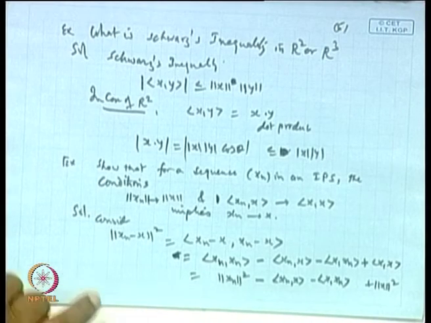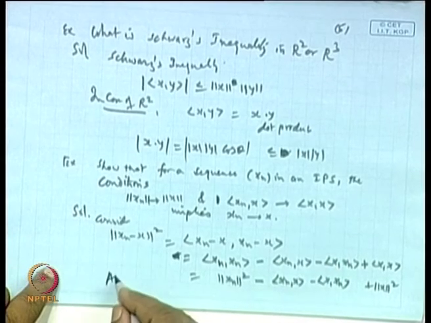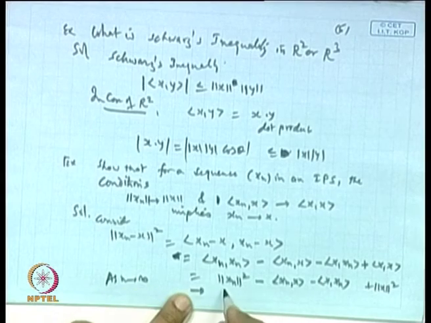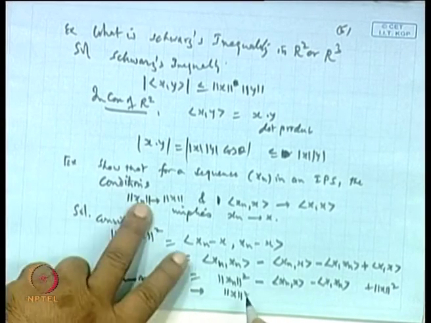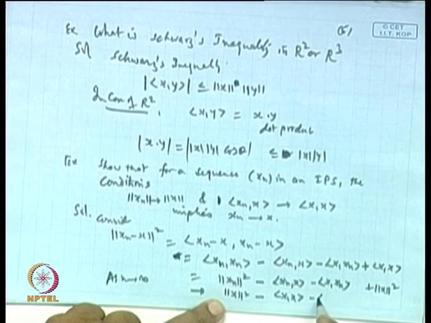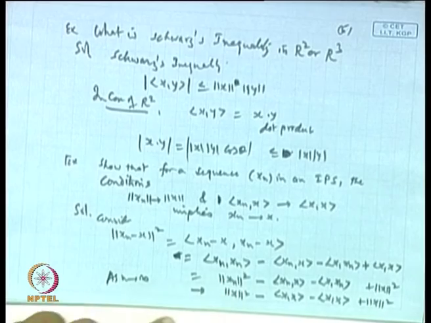Okay. Now, it is given that xn goes to x. So as n tends to infinity, this will go to norm x square, is it not? This will go to ⟨x, x⟩, this will go to ⟨x, x⟩, and this will be the same as norm x square. So will it not go to 0?